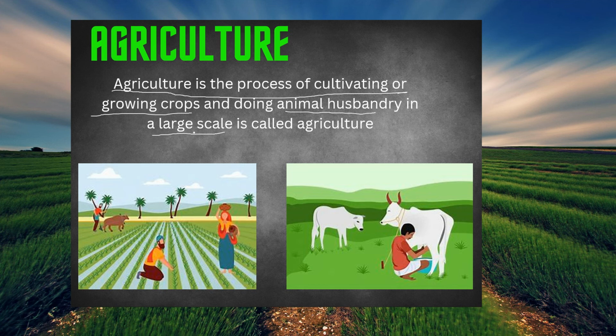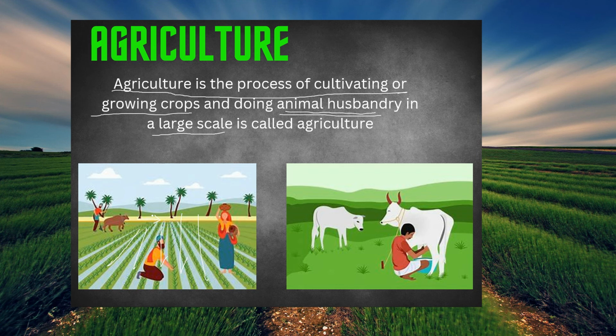Many people think that if we plant in our garden, it's agriculture, but you don't do it in a large scale when you do it in a garden. So there is a difference between gardening and agriculture, right? And also, if you have a pet, then it is not animal husbandry. Animal husbandry is also done in a large scale, and you will gain goods from it like milk and wool.